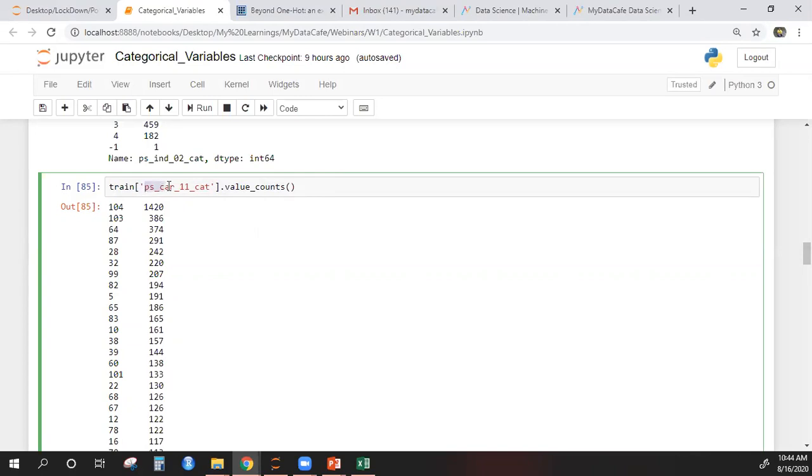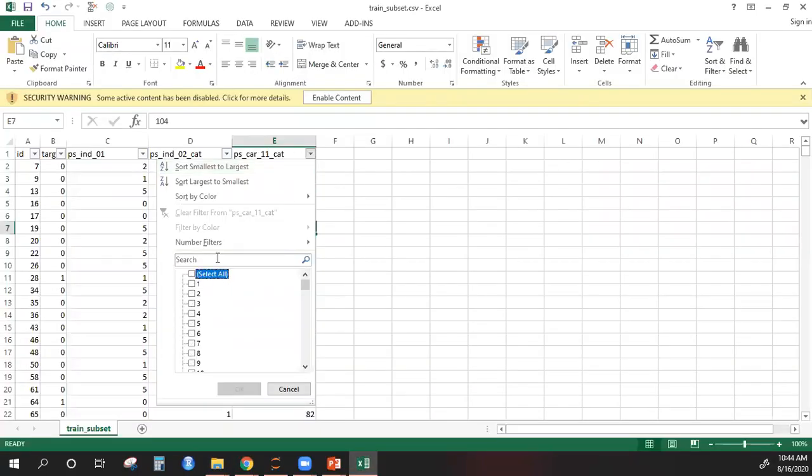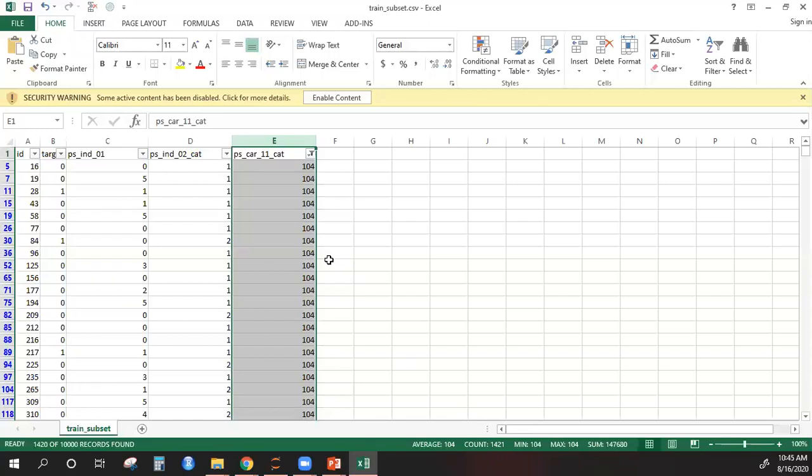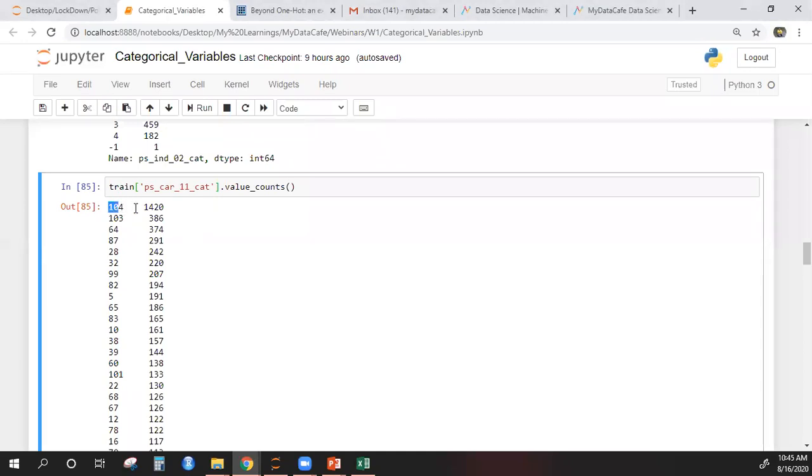So ps_car_11_cat. This cat represents a categorical variable. Now this is the unique count. This is the value 104. Let me filter this. I'll write 104. If you look at the count here, you see the count is 1421. That means there are 1420 observations, this is including the column name. So there are 1420 observations which have the value 104, and that is what is shown here.